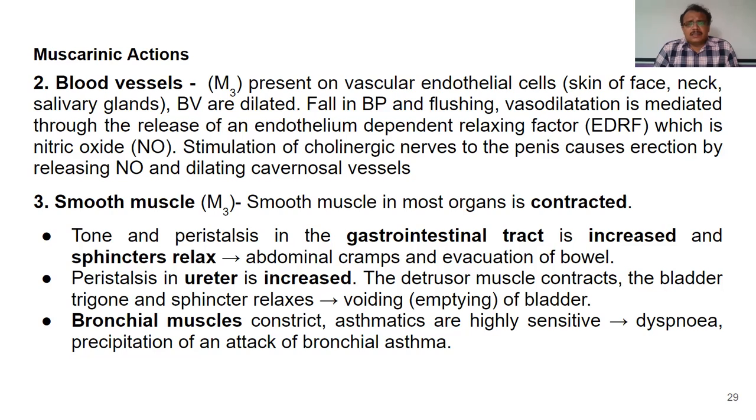Stomach, intestine, liver, pancreatic ducts, or uterus or urinary bladder, blood vessels, all these organs which are under involuntary control, they have smooth muscles, and smooth muscles have M3 receptors. Whenever acetylcholine acts on this smooth muscle present in these organs, it causes contraction.